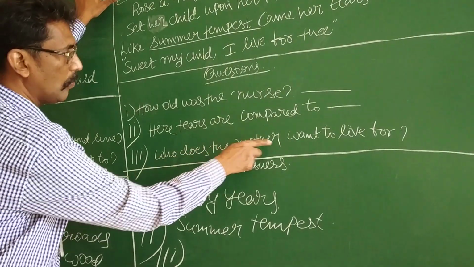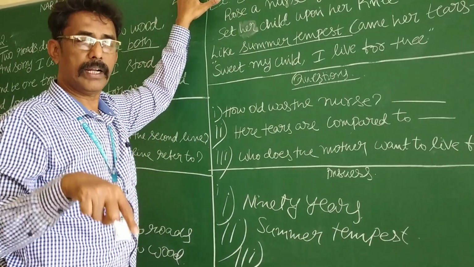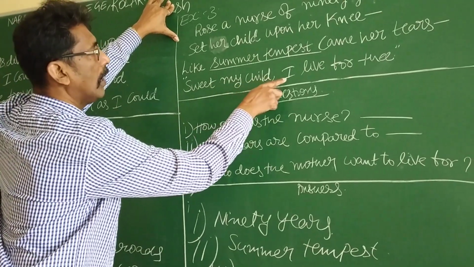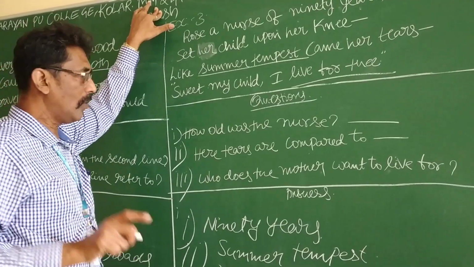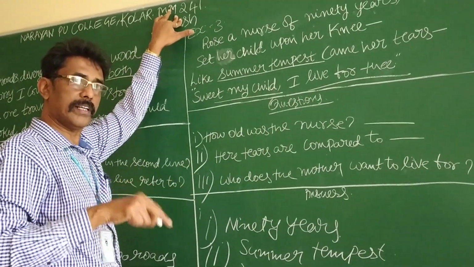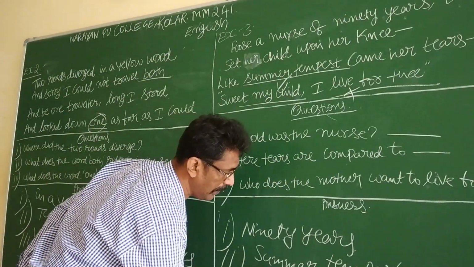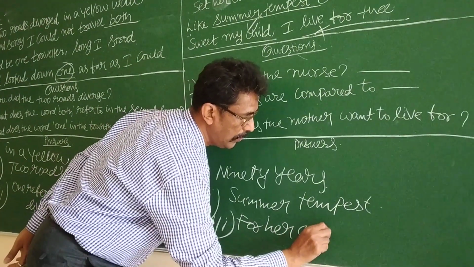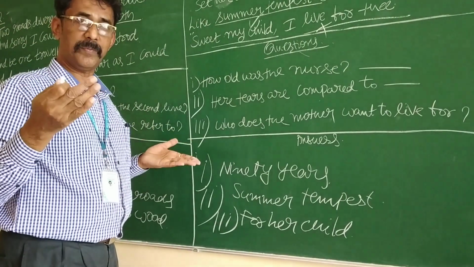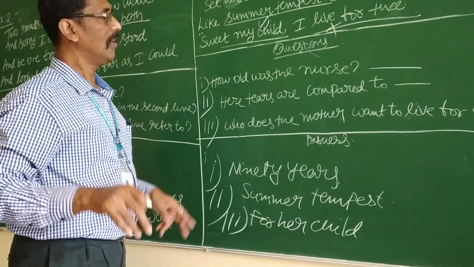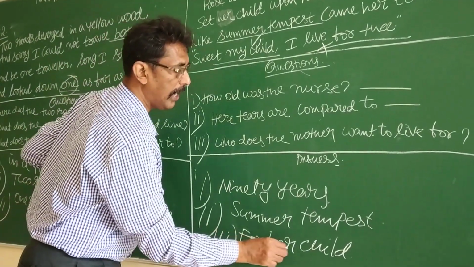Next. Who does the mother want to live for? For whose sake does the nurse want to live? This is I live for thee. So, sweet my child, I live for thee. This is not the answer. That is the answer means for her child. If you write for my child, it is for your child. No. The answer is for Rose's child.